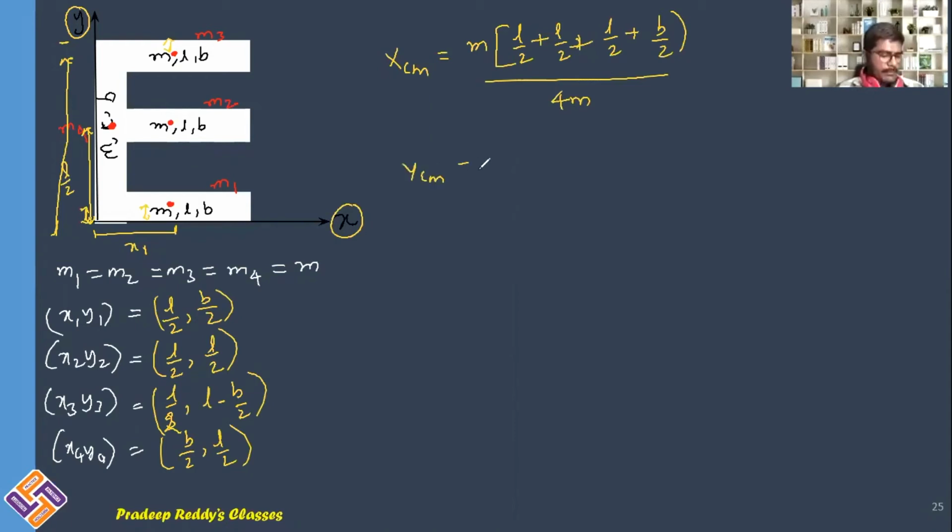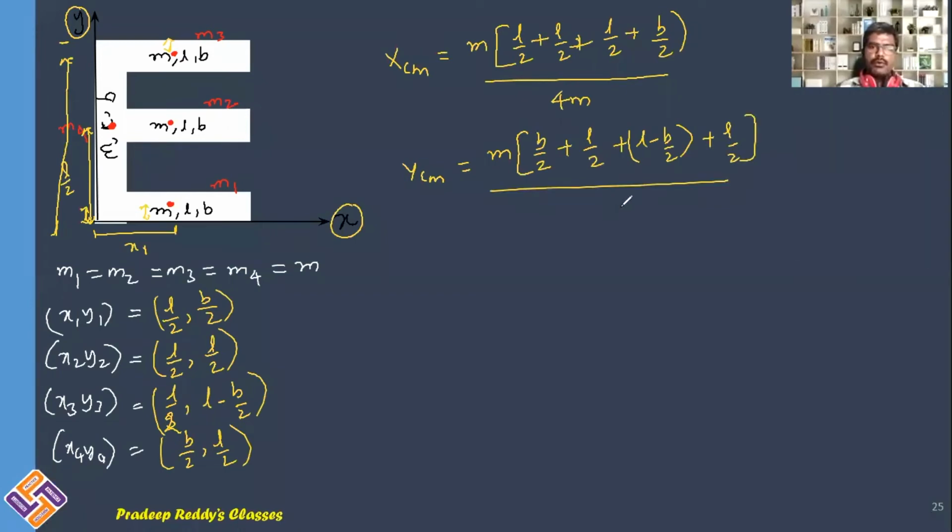Similarly, ycm is equal to m into b by 2 y1 plus L by 2 plus L minus b by 2 plus L by 2 divided by 4m. This m and m get cancelled. What remains is xcm, ycm. You can just calculate this total and this total so that you will get the center of mass position for the whole lamina.